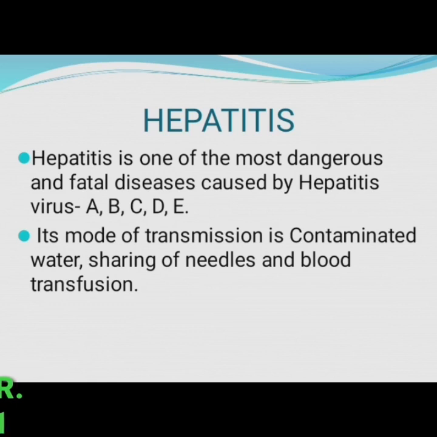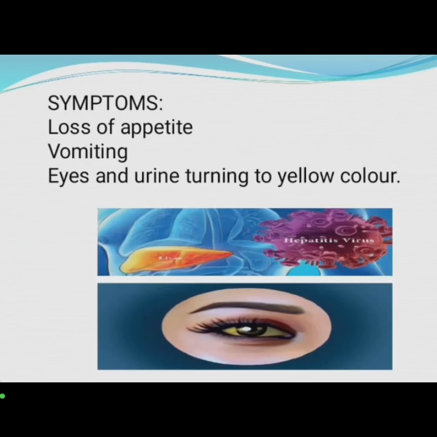Then what are the symptoms of hepatitis? The symptoms of hepatitis are loss of appetite, vomiting, and eyes and urine turning yellow in color. See the picture here, the eyes are in yellow color. So symptoms of hepatitis are loss of appetite, vomiting, and eyes and urine turning to yellow color.